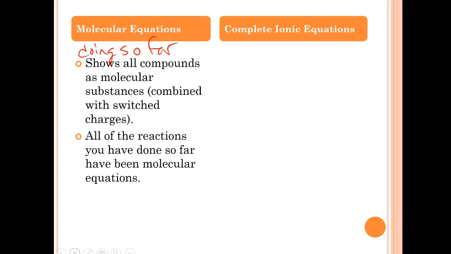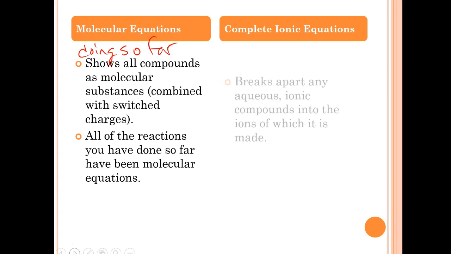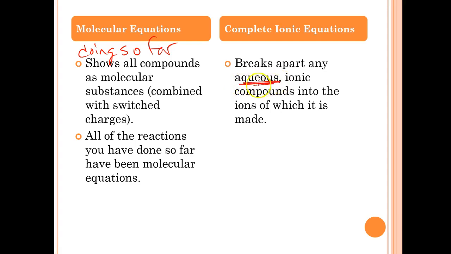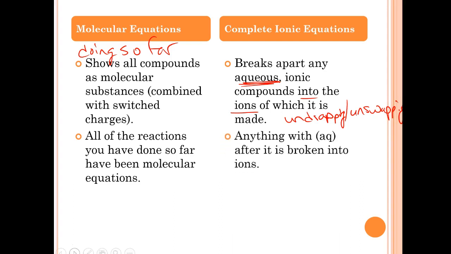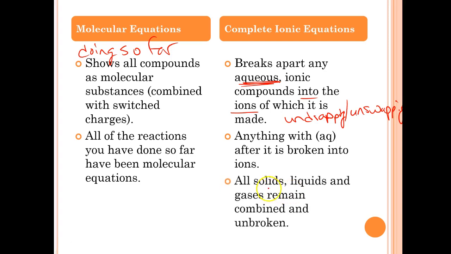A complete ionic equation, and I tell this to my AP students, is a complete pain in the neck. Because it really is. What it does is break apart anything that is aqueous into the ions of which it is made. That means you are going to be undropping and unswapping everything that's aqueous. Anything with AQ afterwards is broken into the ions. Anything that's a solid, a liquid, or a gas, you keep together.